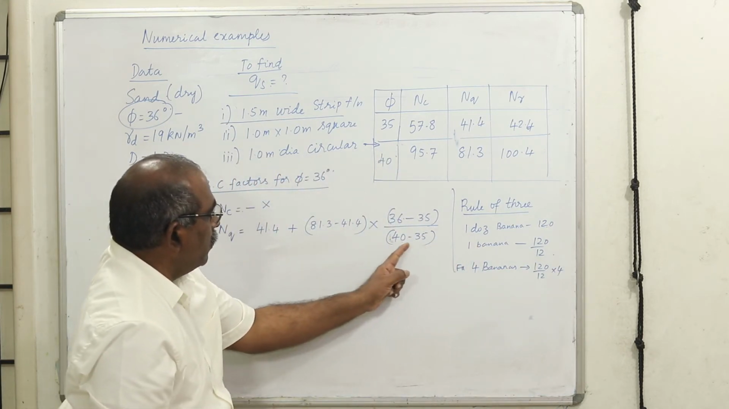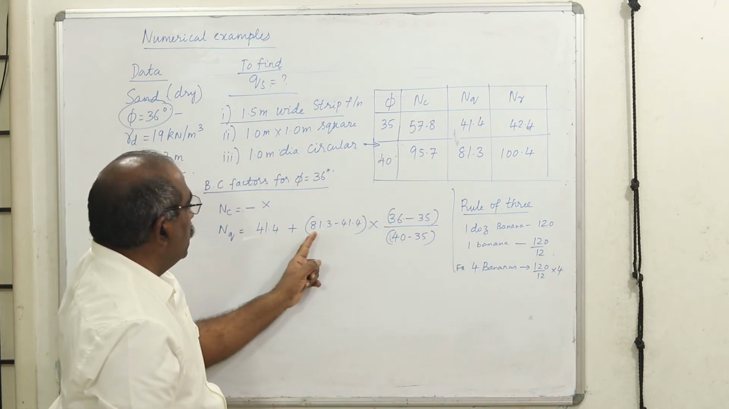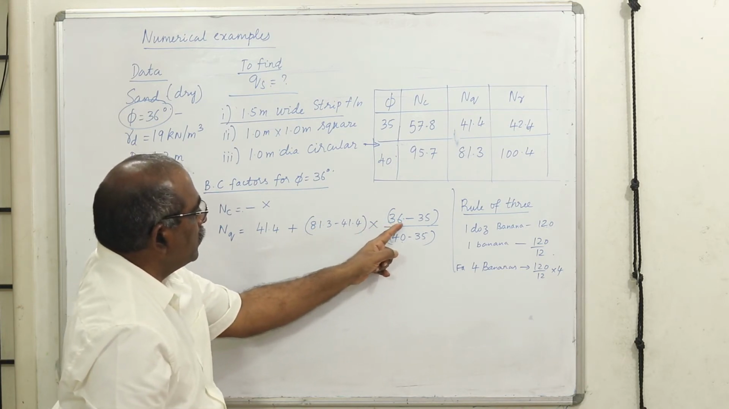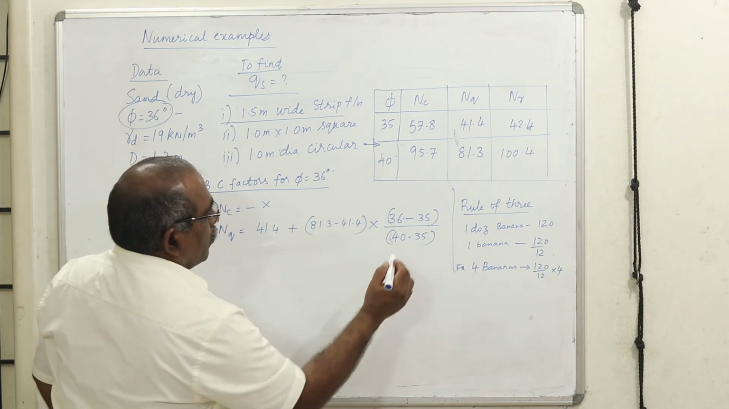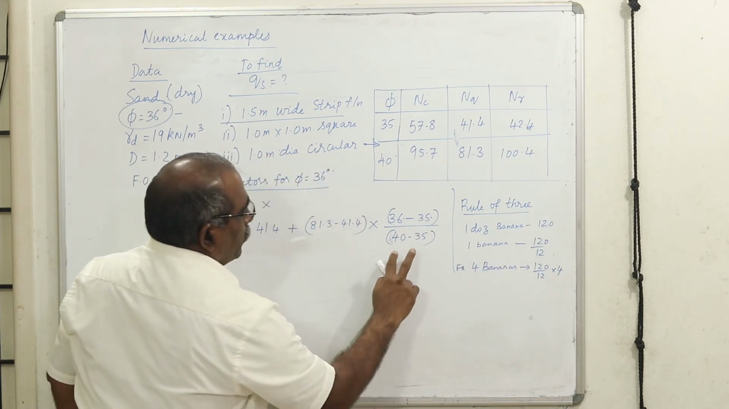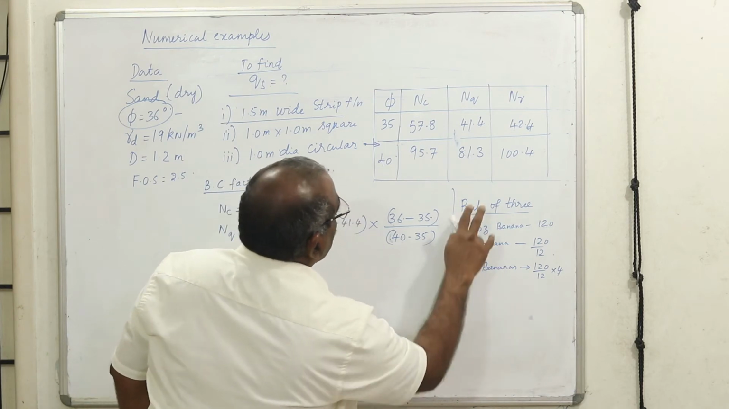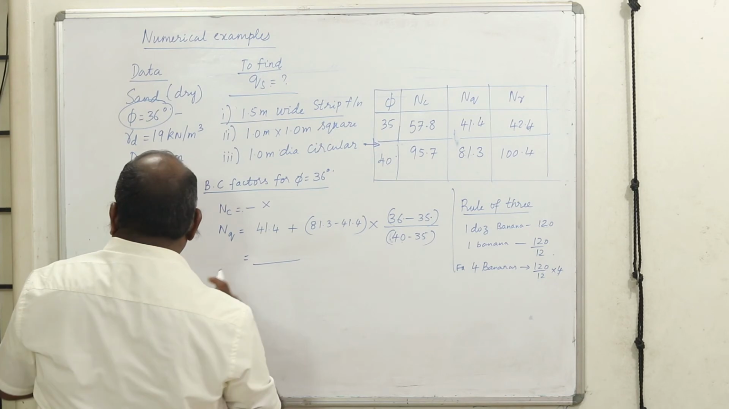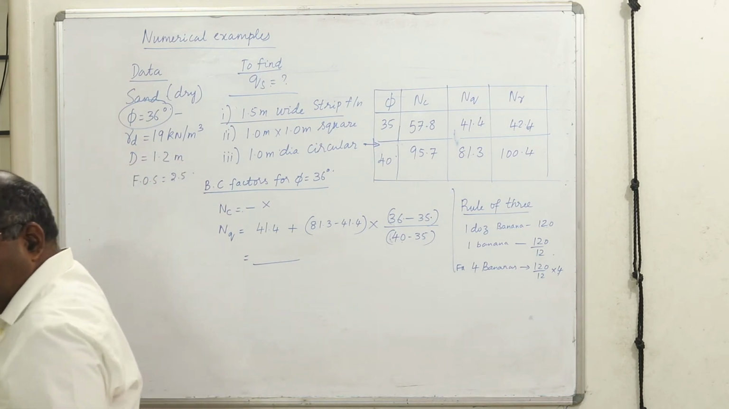For a difference of 40 minus 35, there is a difference of 81.3 minus 41.4. For a difference of this, how much is the value? This is what I am writing here in the numerator. This is 36 minus 35. This is for 1, this is for 5. The difference is for 5. That's how we are going to get it. Now let me take a calculator and work it out.